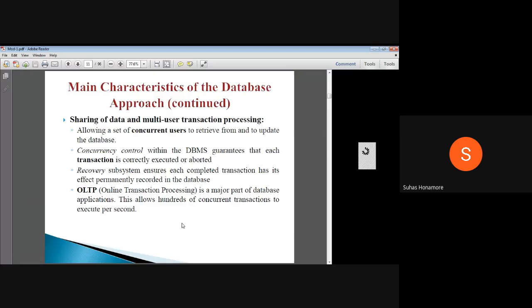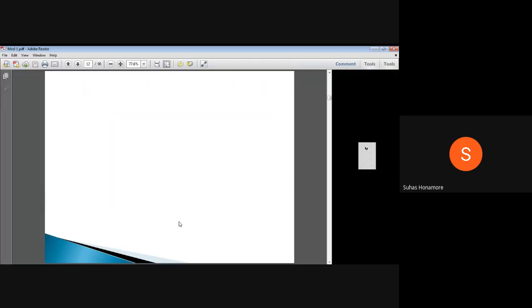There is no problem. That concurrency has to be provided, and one user's data should not get affected by another user's data. That separation should be maintained. All these things will be provided by the database.